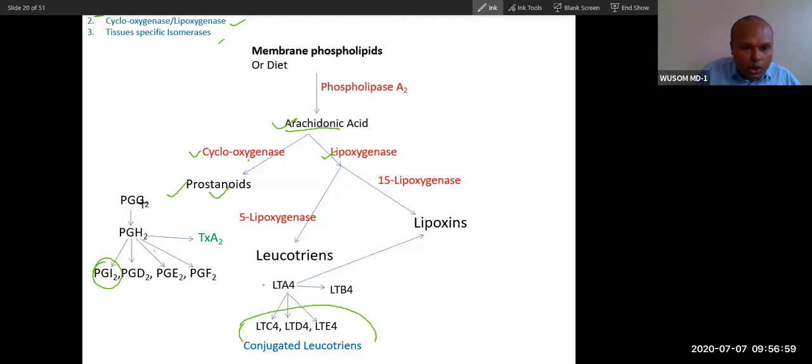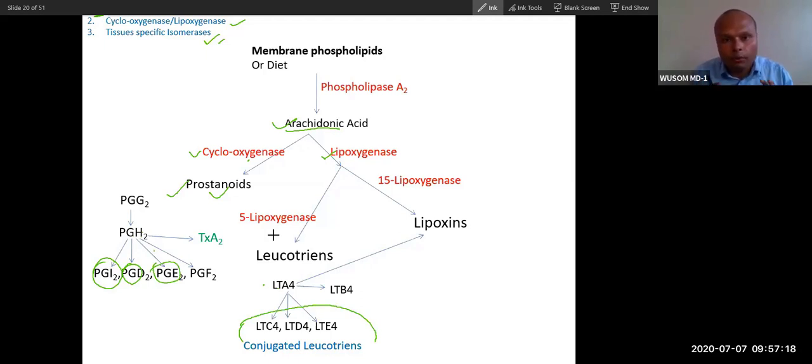Cyclooxygenase will convert G2 to H2, and from H2 the respective prostaglandin will be synthesized by tissue-specific enzymes, isomerases, that will isomerize this into this, for example H2 into I2. So this is the overall synthesis of prostaglandins and leukotrienes.